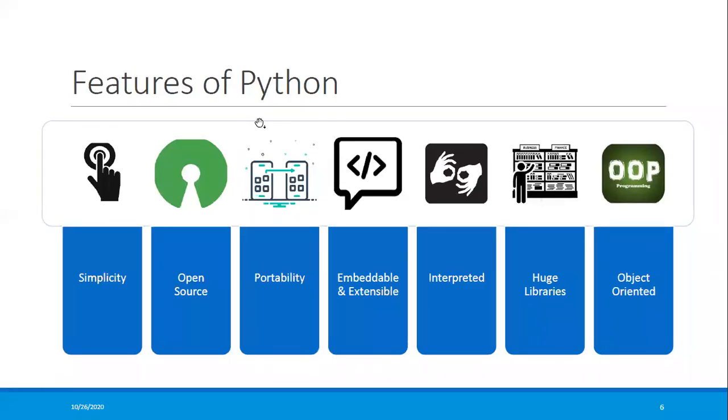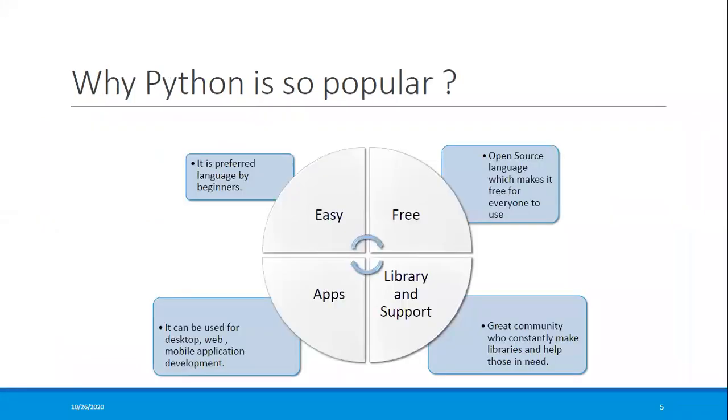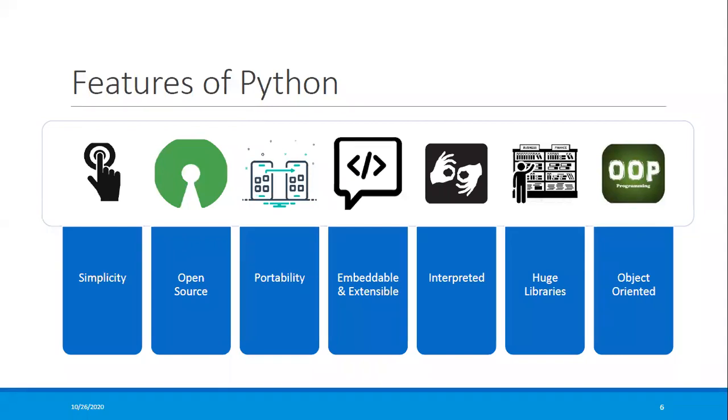Okay, so for the features of Python, why are we reading about the features? Because the features make the language more attractive. The first one is simplicity.